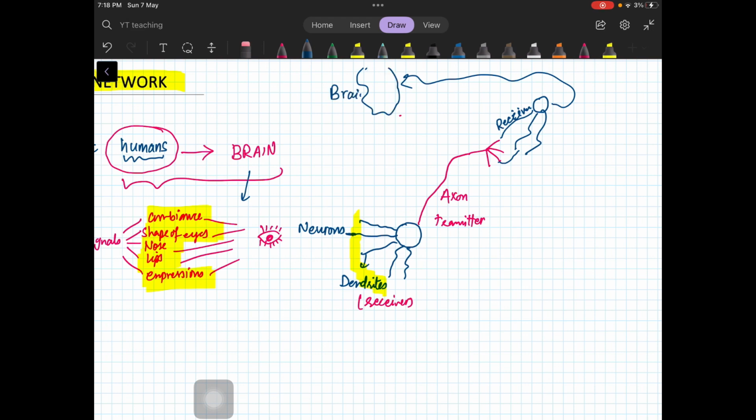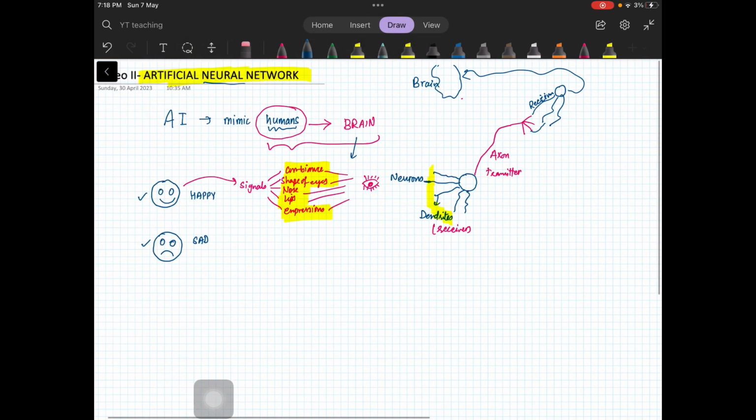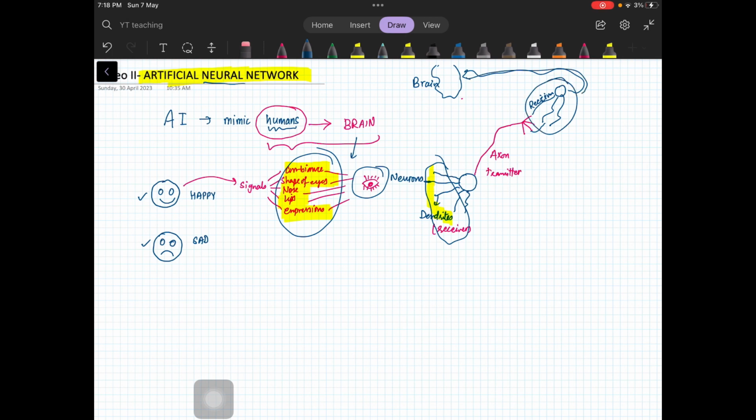So that's interesting. What are we doing here? You look at a person's face and you get some signals, and your eyes receive them. The neurons at the surface of your eye receive these signals, then they pass the signal to another neuron, and so on, and ultimately the signal reaches your brain.